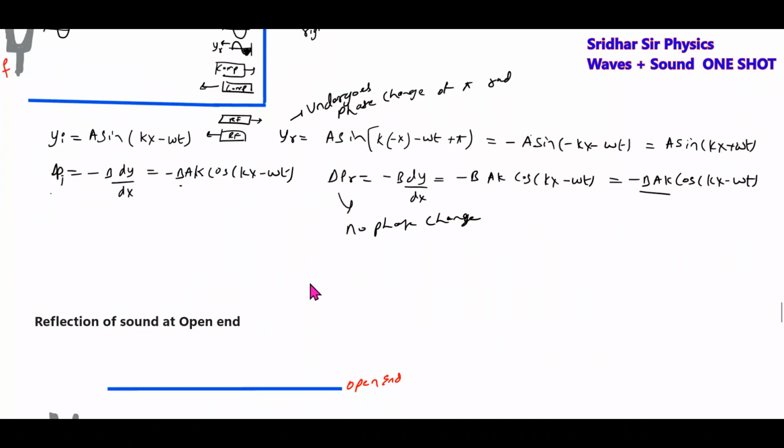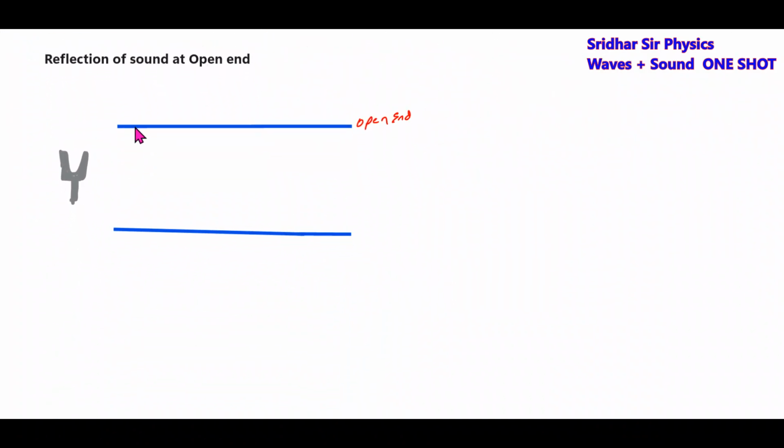Similarly, we'll go for the open end. Now it will generate a sound signal. Here there is an open end. Here the displacement wave will get reflected, and we know the reflected wave will not undergo any phase change. Whereas the compression will be reflected as rarefaction. The pressure wave will undergo phase change.